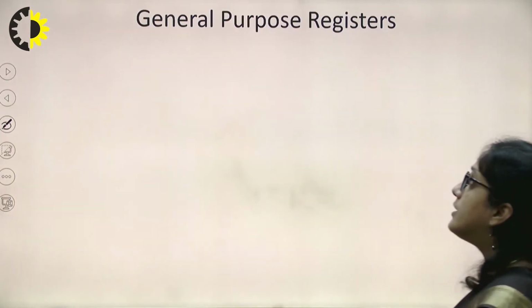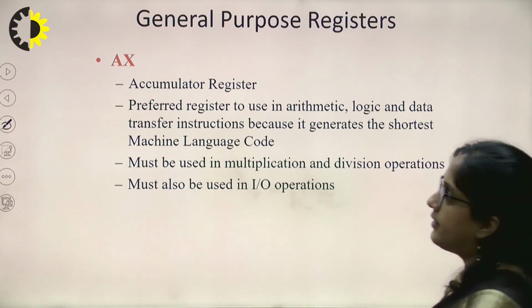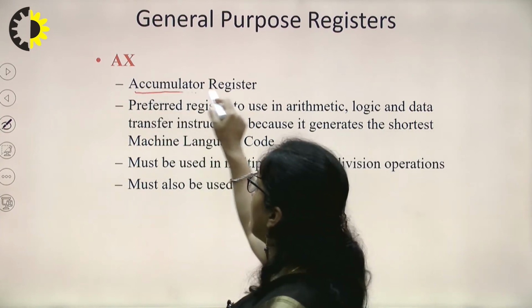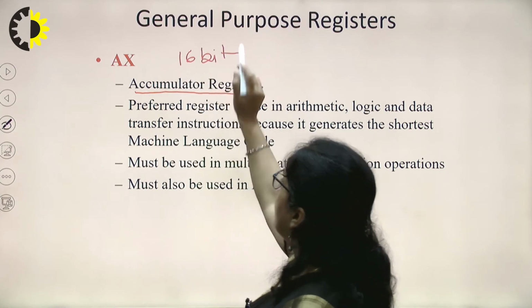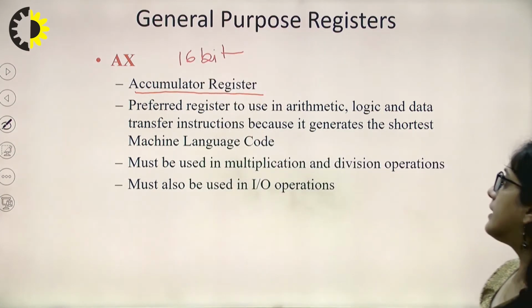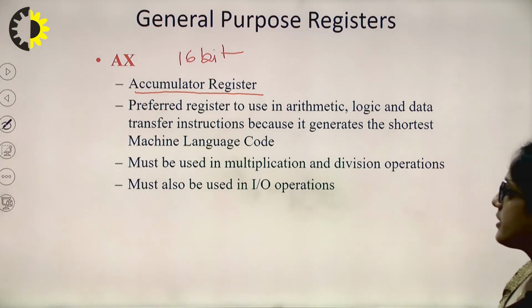As I told you, the general purpose register AX, which is also known as the accumulator register, is 16-bit and it is preferred in arithmetic, logical and data transfer instructions, because it generates the shortest machine language code.